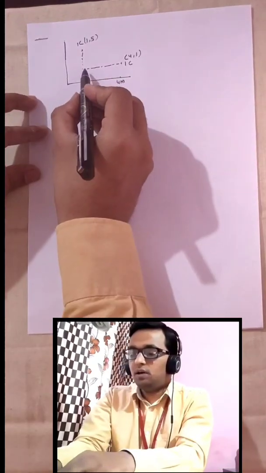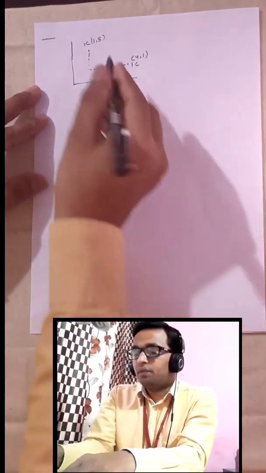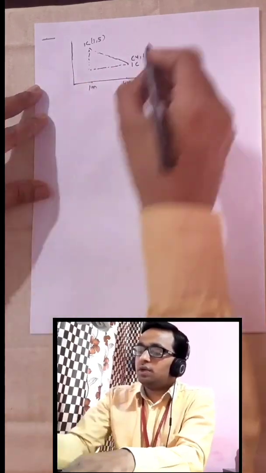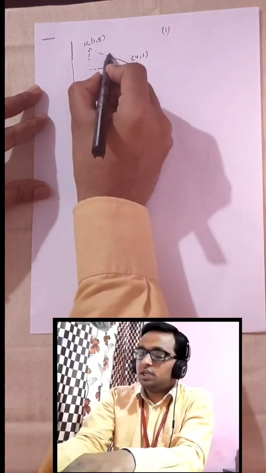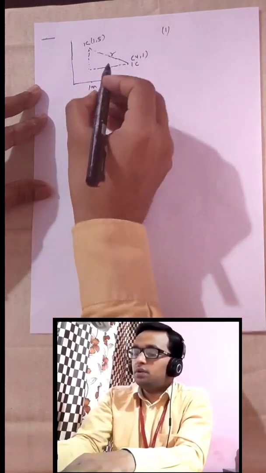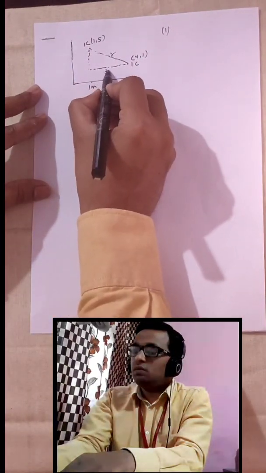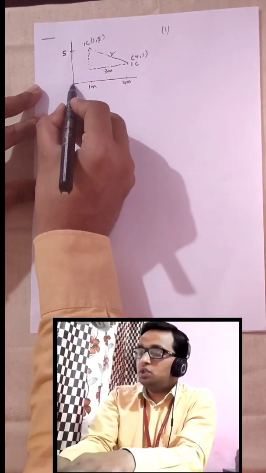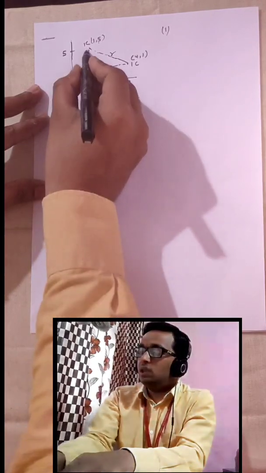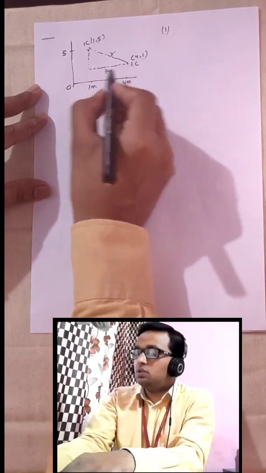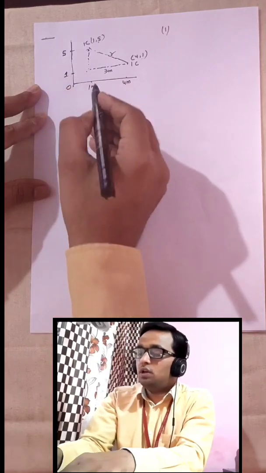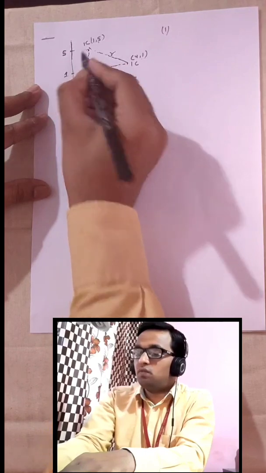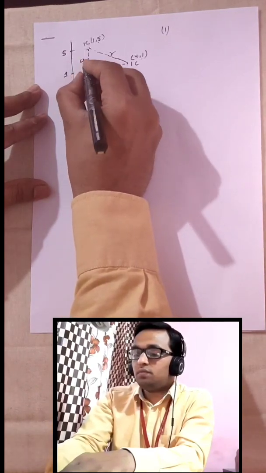So suppose I made a dotted line, and suppose I join these two charges. Then what is the distance between these two charged particles? From 1 to 4 it is 3 meter, and this coordinate is 5 meter, which means from 0 to this point the total length is 5, and this y coordinate is 1. So this perpendicular in this triangle is 5 minus 1, that is 4.